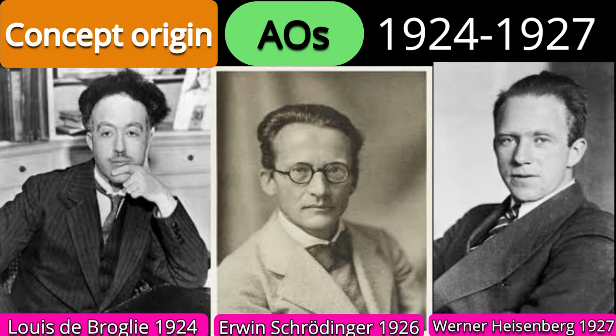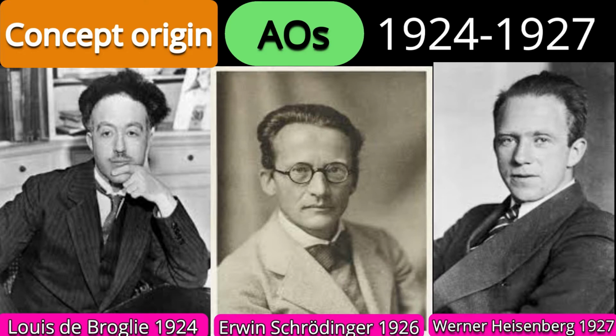Quantum chemistry started there because of the work of Planck and Einstein. Einstein said a wave exhibits dual nature, that is, a wave has particle nature.